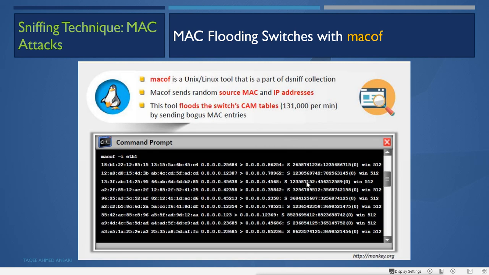So it will be very difficult for you to do the sniffing because your machine is sending thousands of packets, so your sniffer will detect all these packets also. So sometimes it will be difficult for the attacker machine also to sniff. So basically sometimes it is used only for denial of service. And I will show you this.